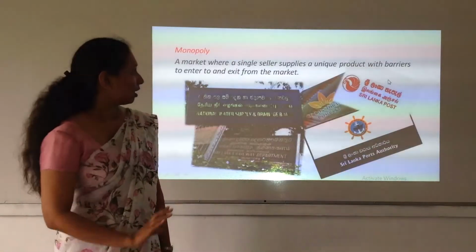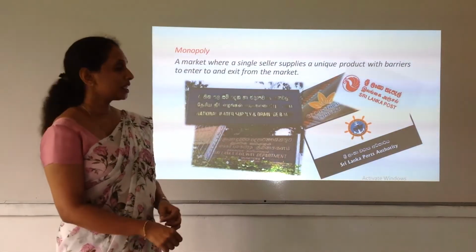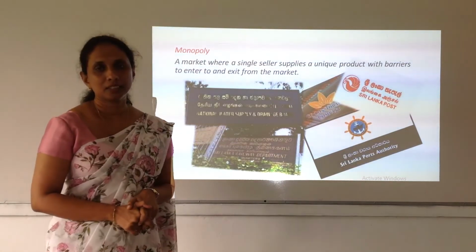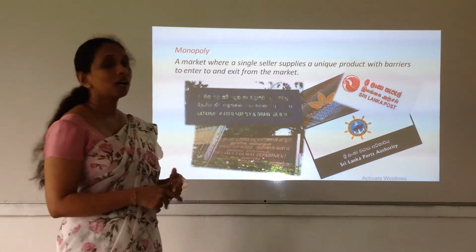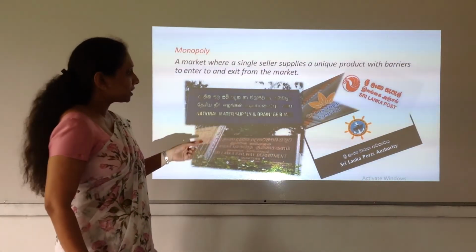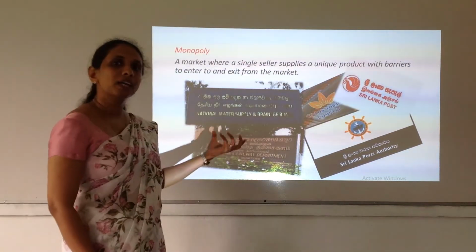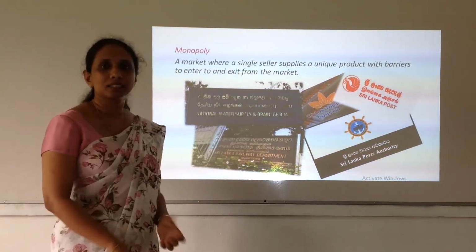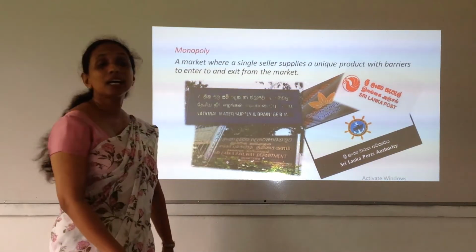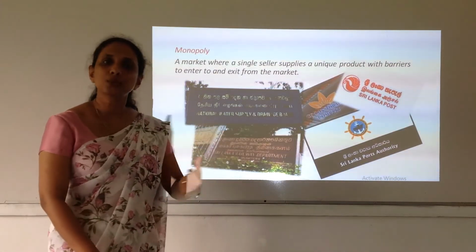Then let's move on to the next market structure, which is the exact opposite of the perfectly competitive market. The name given to that market type is called the monopoly. Since there are a few examples of monopolistic industries, you can identify what sort of market structure this is. If you take the Sri Lanka Railway Department, that is the one and only supplier of the railway service to the country.